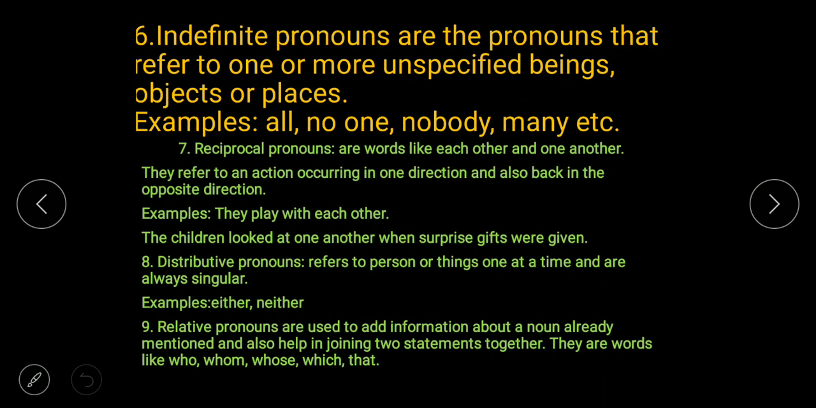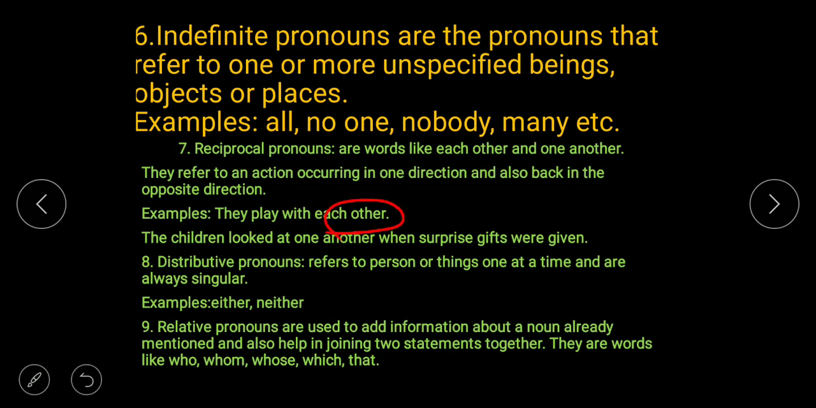Indefinite pronouns are the pronouns that refer to one or more unspecified beings, objects or places. Examples: all, no one, nobody, many, etc. Reciprocal pronouns are words like each other and one another. They refer to an action occurring in one direction and also back in the opposite direction. Like, they play with each other.